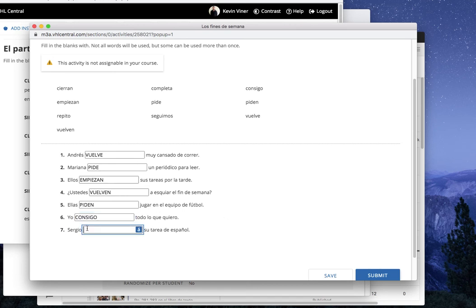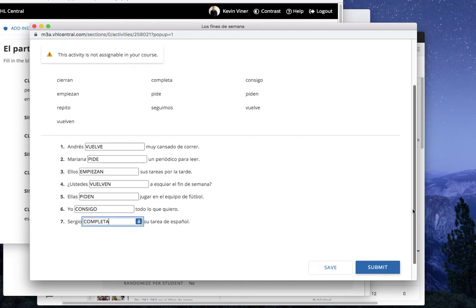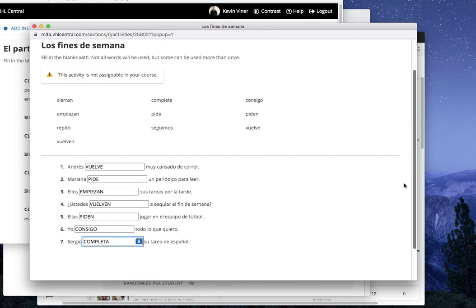And lastly, número 7. Sergio blank su tarea de español. So this is a third person singular, so it has to be either completa, pide, or vuelve. Right? Pause. And we're back. Completa. Right? He finishes his Spanish homework. All right?